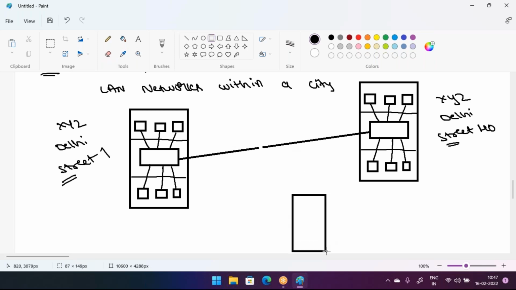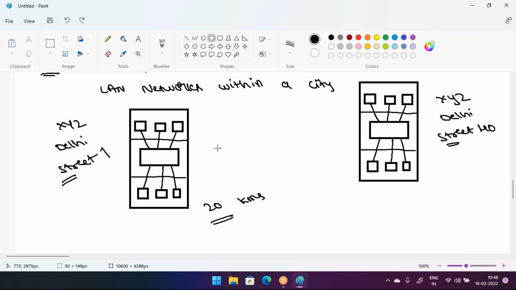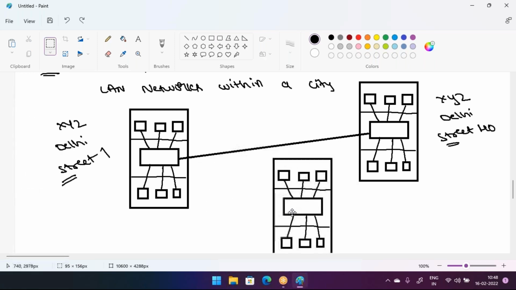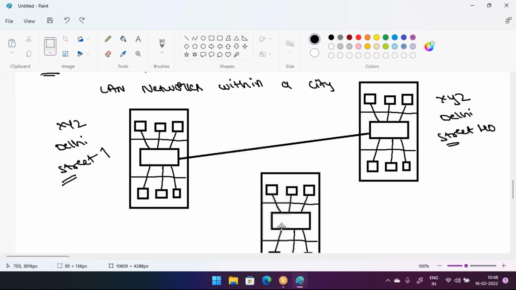Like this. So now, what is my company requirement? My company requirement is that these three branches can communicate with each other. That is my company requirement.